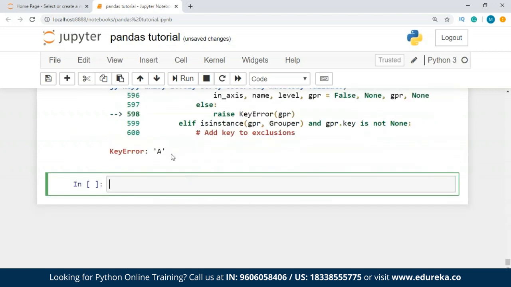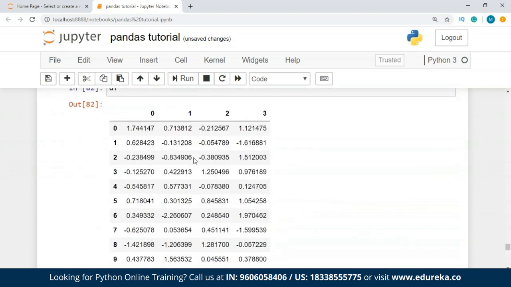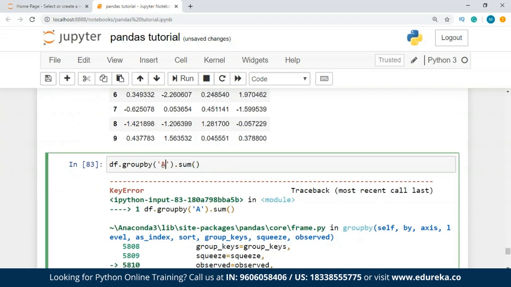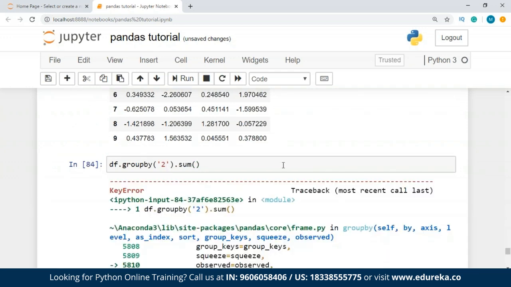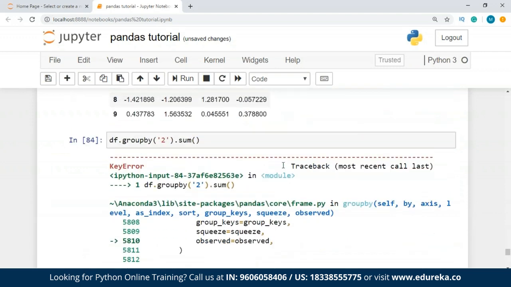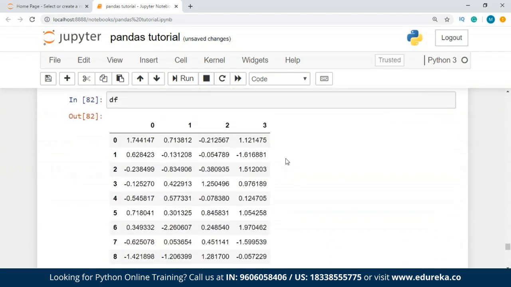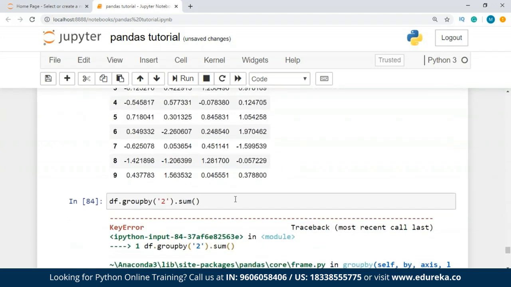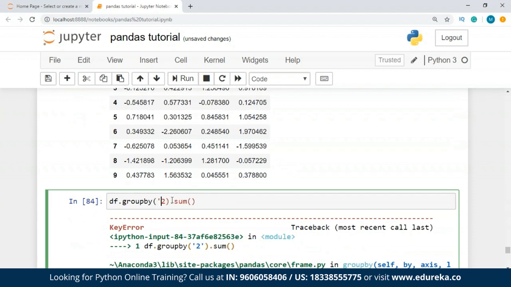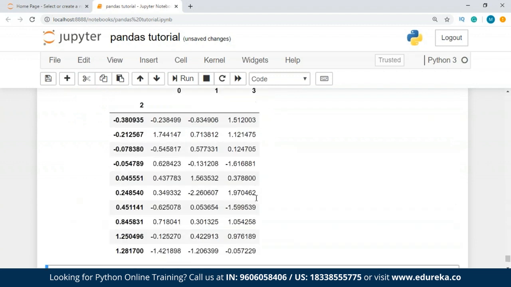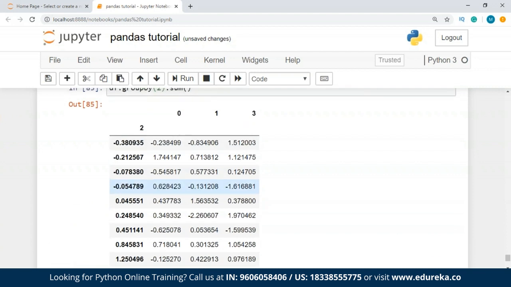Right, we have an error, guys. We have a key error, that is A, because we don't have it over there. So I'll write it as, let's say, 2. All right, we have a key error, we don't have 2 over there because it's not a string value, it's an integer value. So we have our values right over here. So we have grouped the data using the column that is number 2.